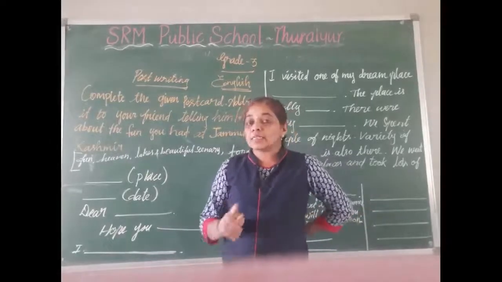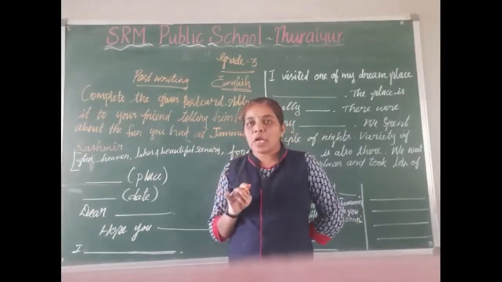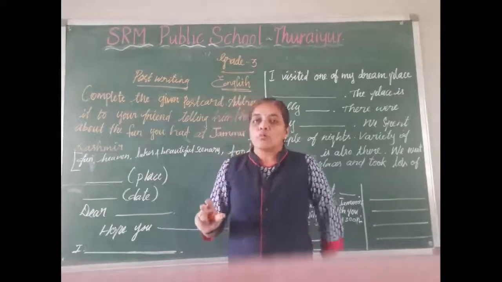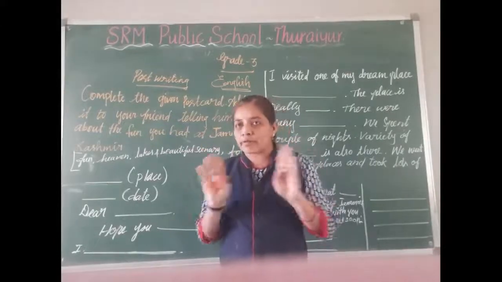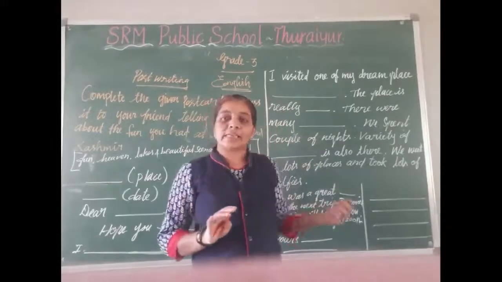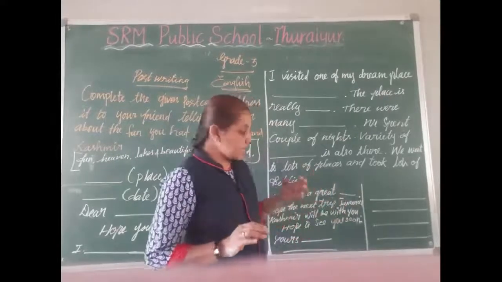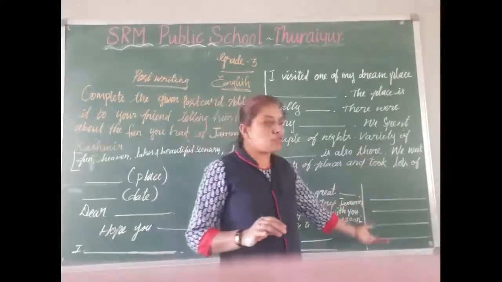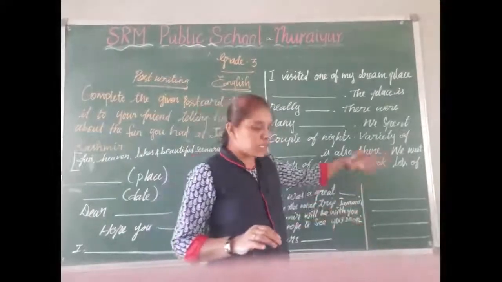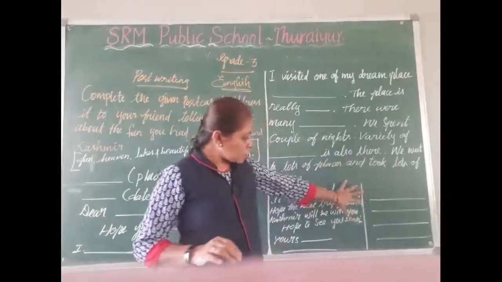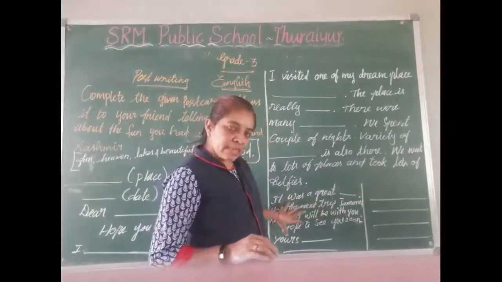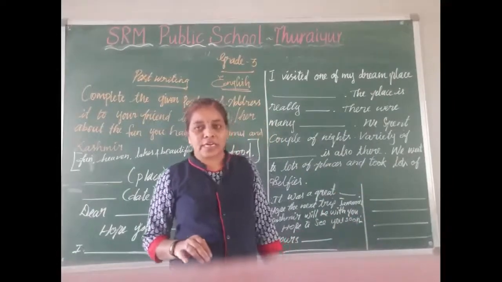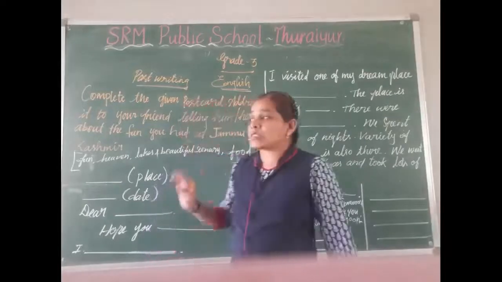It is rectangular in shape. It has two sides. We can write a message on both sides. One side we can fill fully with the message. On the next side, we want to write the address of the person to whom we are writing. So we can divide that side into two. One side you can complete with your message. On the other side you can write your friend's address. Okay, this was the postcard writing.